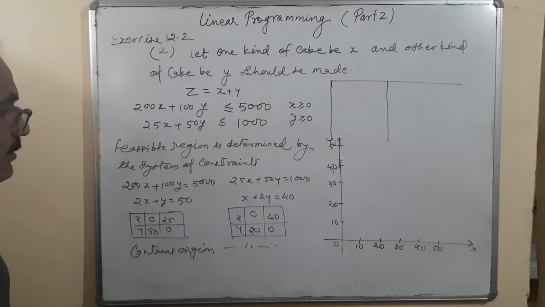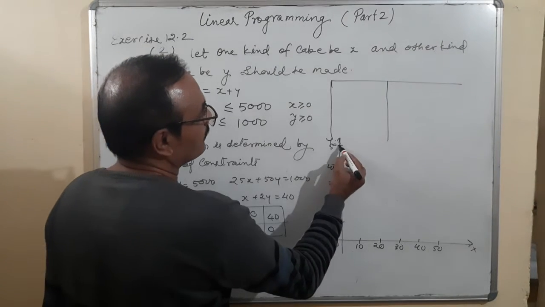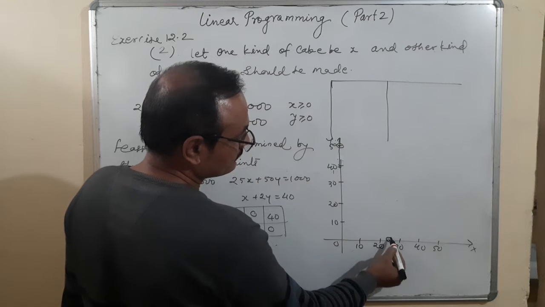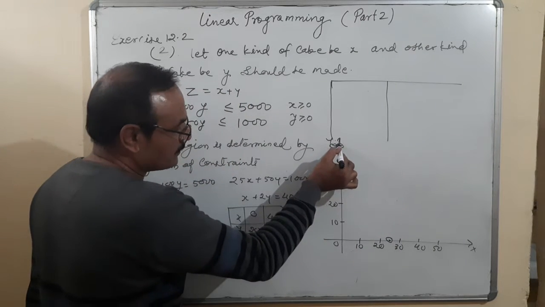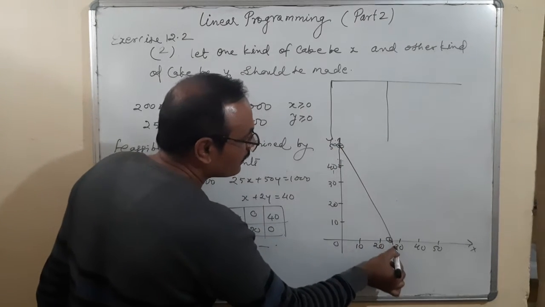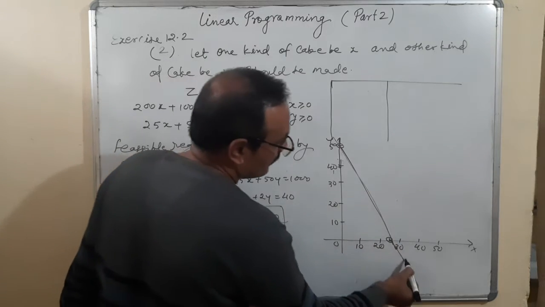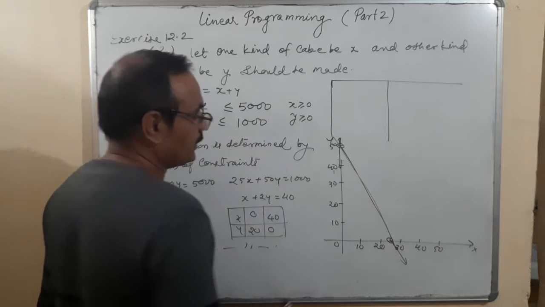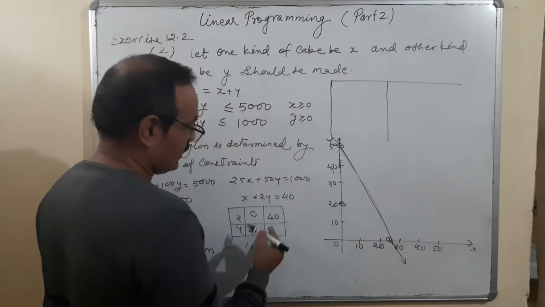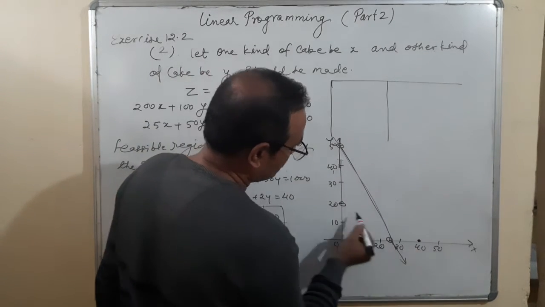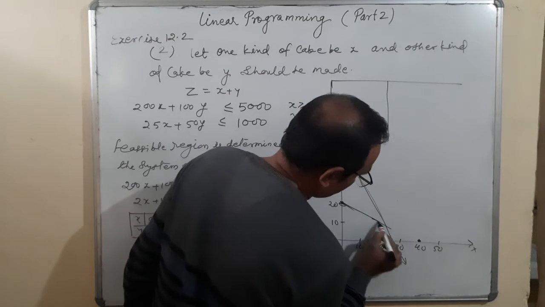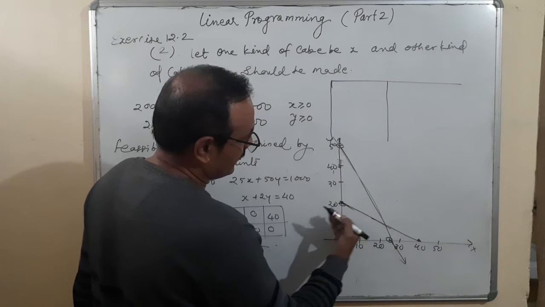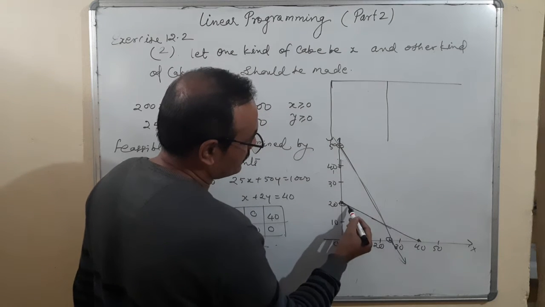First is 0, 50, and second 25, 0. You can join them. The other line contains the origin, with points 0, 20 and 40, 0. Towards the origin, and x is greater or equal to 0, y is greater or equal to 0.